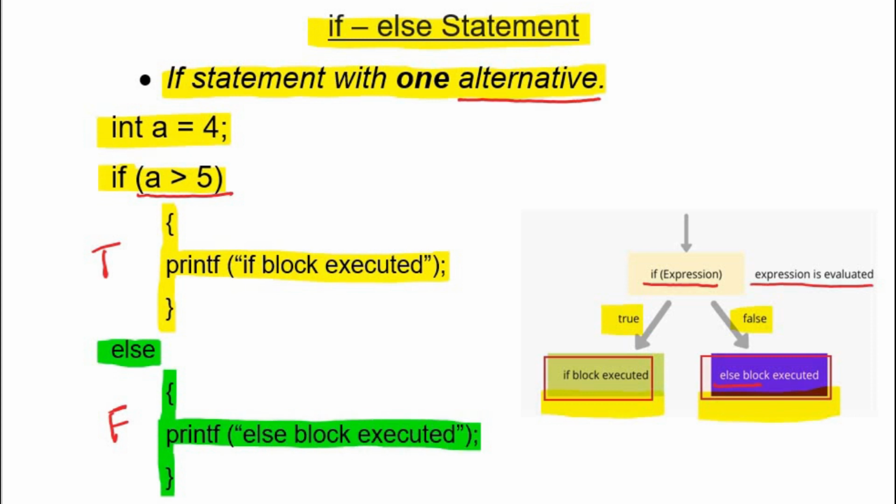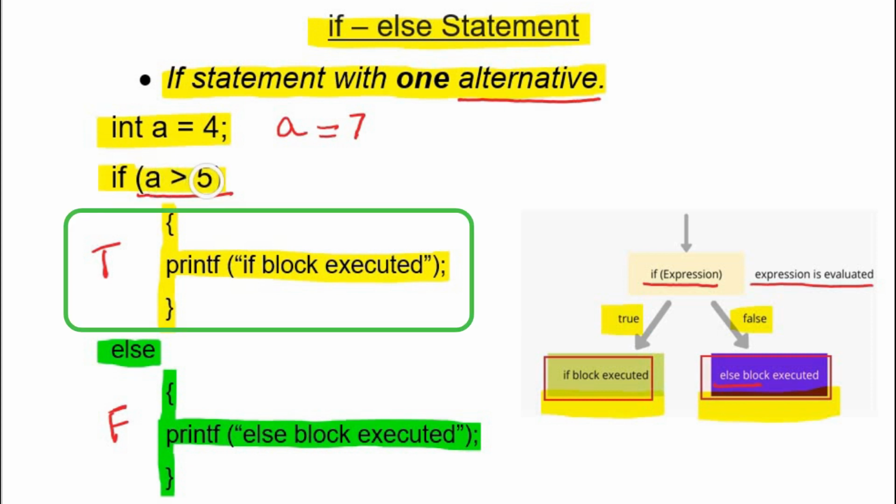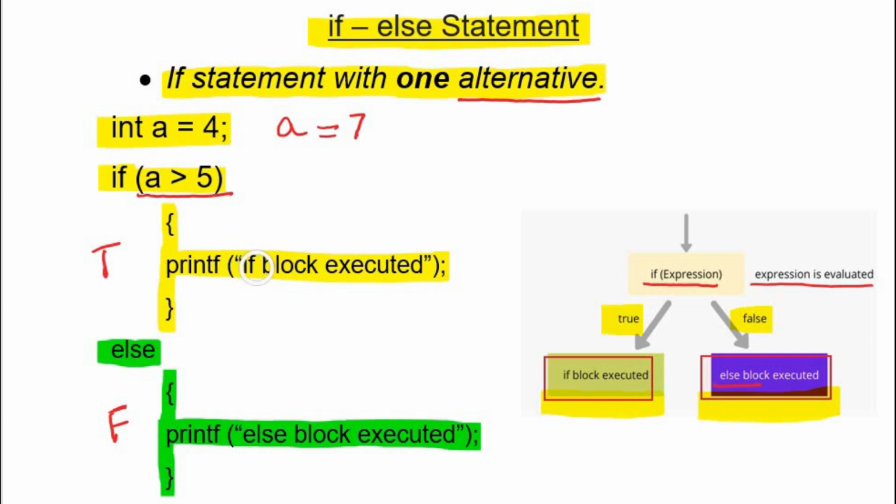Now let's change the value of a. Suppose a is equal to 7. And the result of this condition turns into true, as a is equal to 7 now, which is greater than 5. So the true case or the if block will be executed, and the output of this program will be "if block is executed".